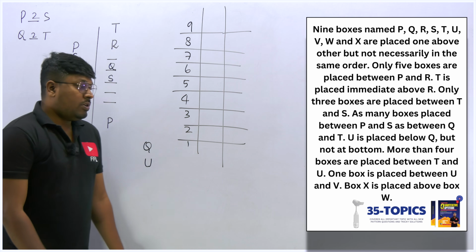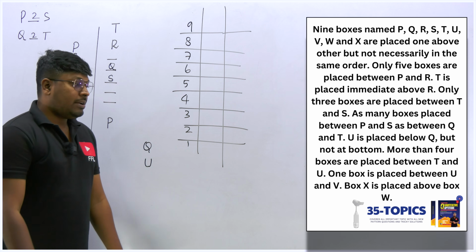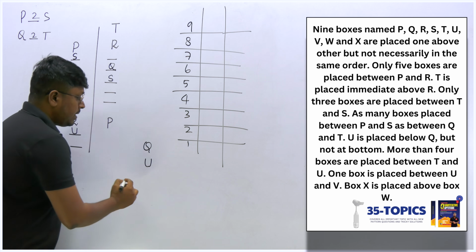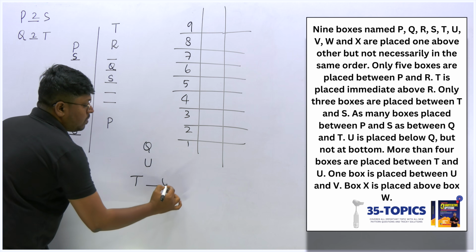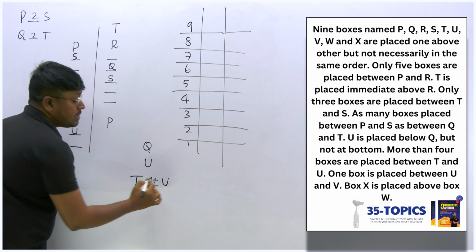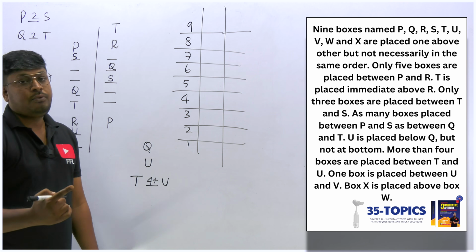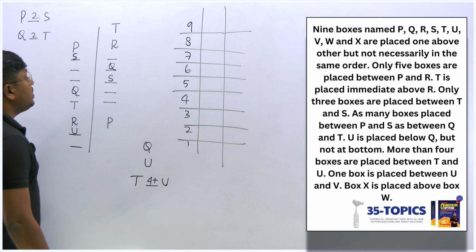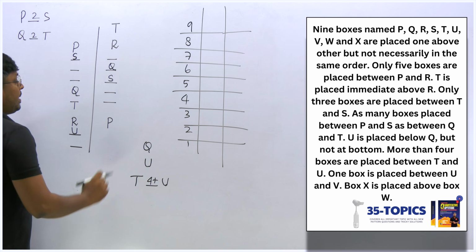Let it be. Let me move on to the remaining points. More than 4 boxes are placed between T and U. So between T and U, there must be 4 plus boxes, more than 4. It should not be 4 or 3, it should be more than 4. So between T and U, there should be a gap of 4 plus boxes.